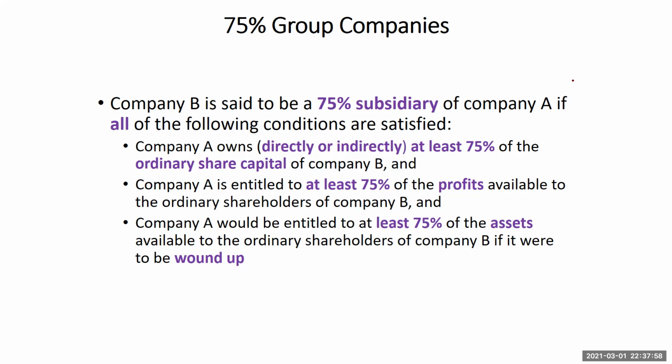At least when company A is owning either directly or indirectly 75% of the share equity, if at least 75% of the profits available to ordinary shareholders will come to company A, and if company A would be entitled to at least 75% of the assets of company B in terms of liquidation, in terms of winding up or closing up the business. So take note of that, all right.